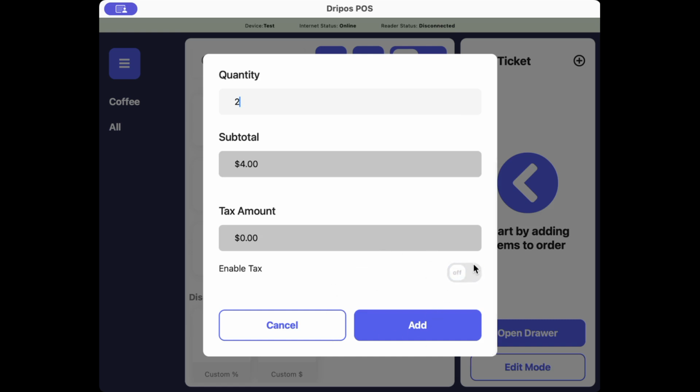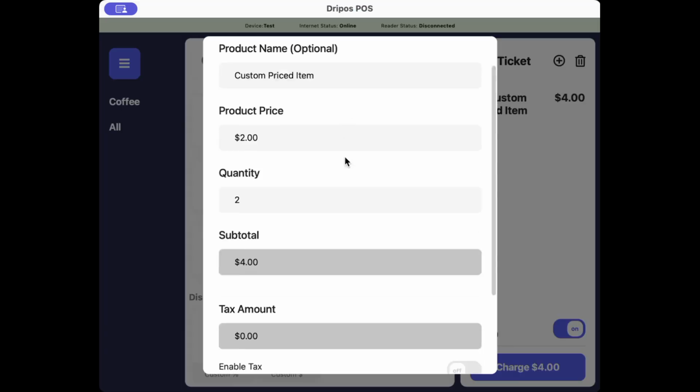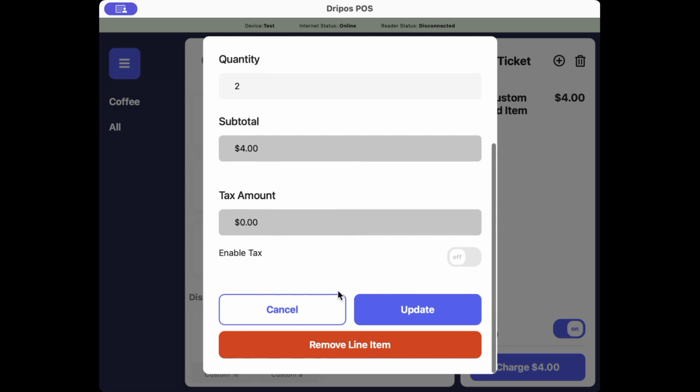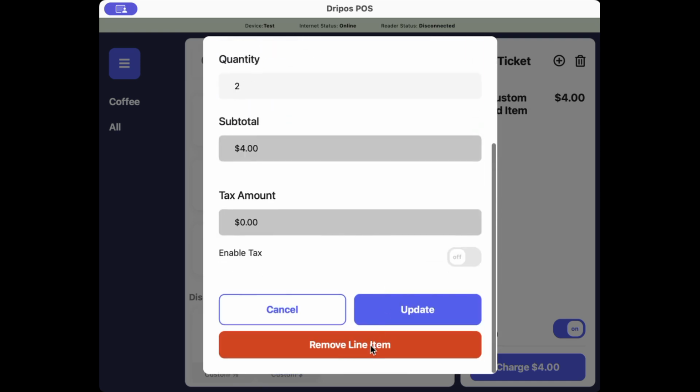We don't have a tax rate on this location, but if we did, tax would be applied. I'll leave it off right now. Click Add, and boom. So this doesn't actually add the product to your menu, but it allows you to quickly add things to your cart on the spot. You can also just click back into it while it's in your cart and make any necessary changes, just make sure you click Update, or if you want to remove the line item, just click Remove.